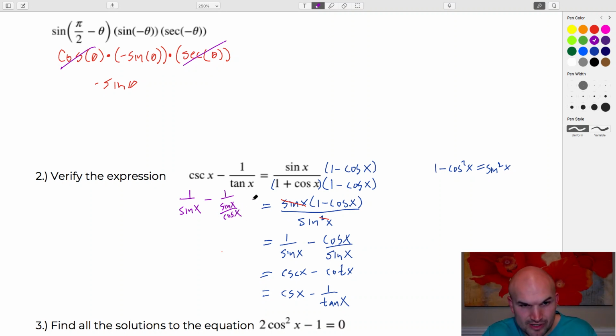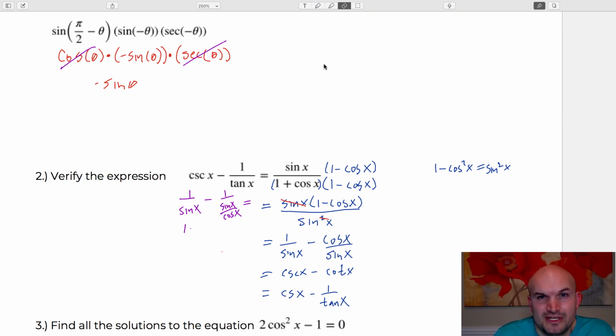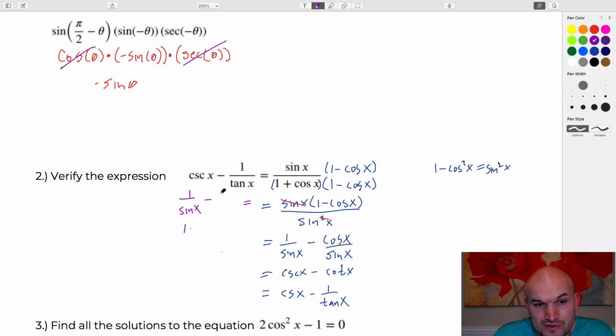Well, again, guys, we can rewrite this as a reciprocal. Obviously, this is 1 over cotangent as well. So cotangent is cosine of x over sine of x. So therefore, you have 1 over sine of x minus cosine of x over sine of x.